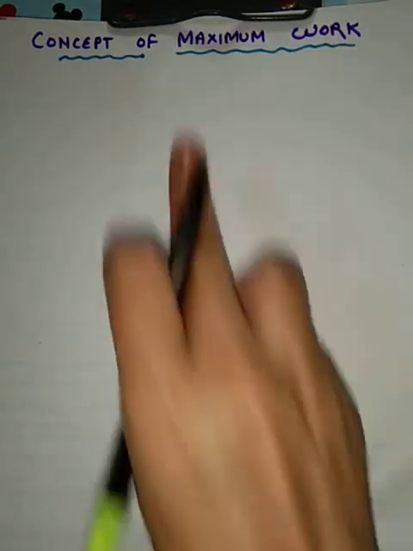Hello students, last time we have seen how to derive expression for PV work and we have also seen free expansion. The work done in free expansion in vacuum was 0. Today we will see the concept of maximum work, meaning under this we will see what is the condition for a system to perform maximum work.